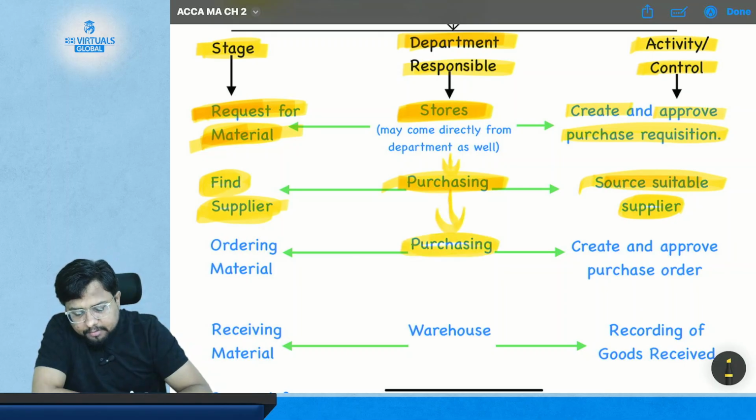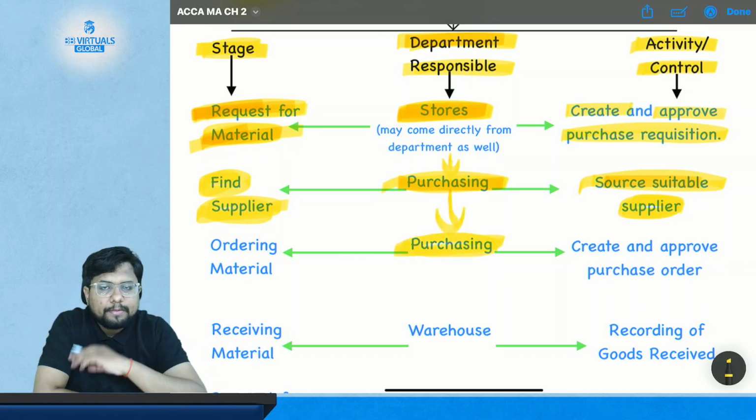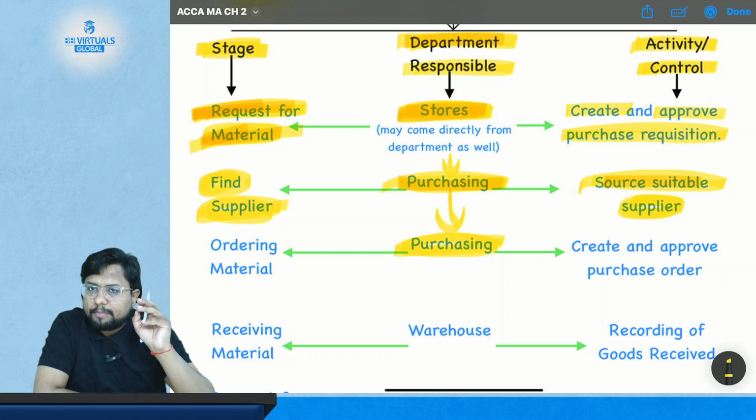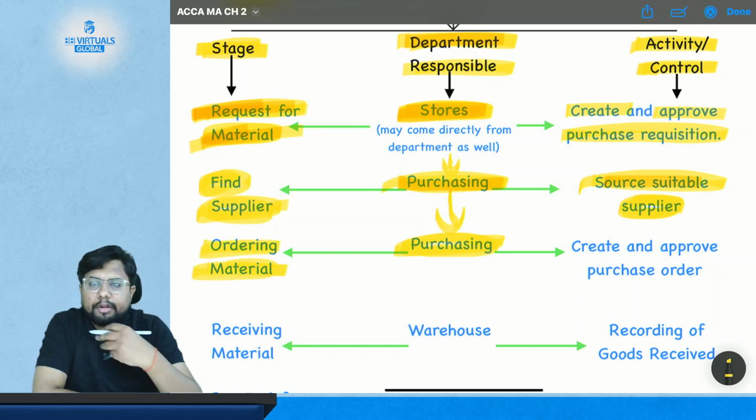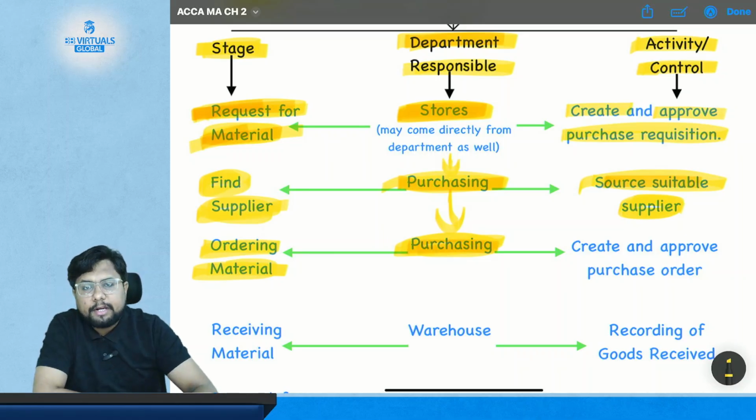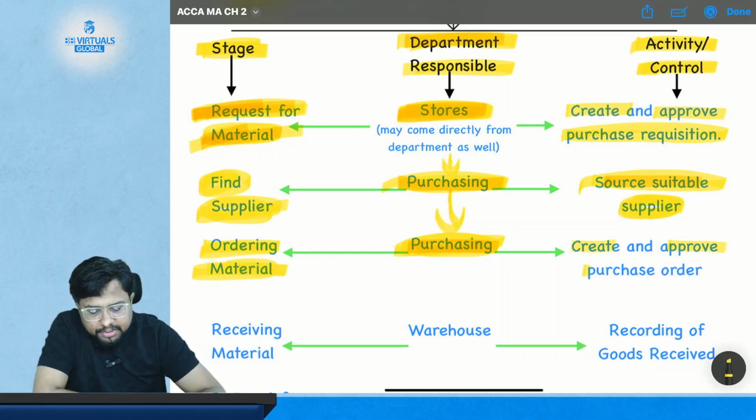Okay, so purchasing department will find the suitable supplier, and after finding the supplier, what will this same purchasing department do? It will order the material. So ordering the material is the stage, and who is responsible? The purchasing department. And what is the control here? It creates and approves purchase order.